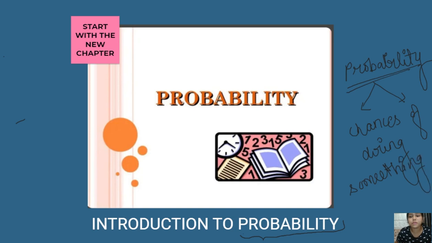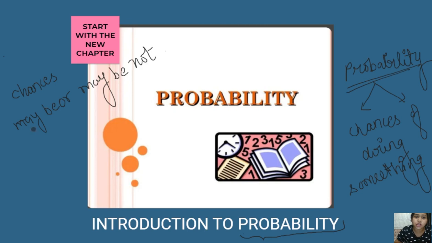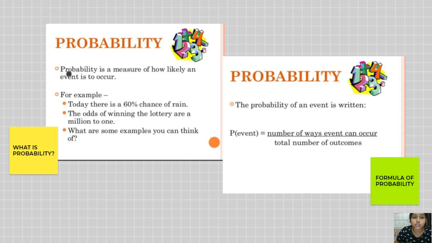In simple terms, we can say that probability is chances, or we can say that it is maybe or maybe not. So it is basically shayad ya shayad nahi. This is the meaning of probability, and now we are going to have the proper definition of probability.